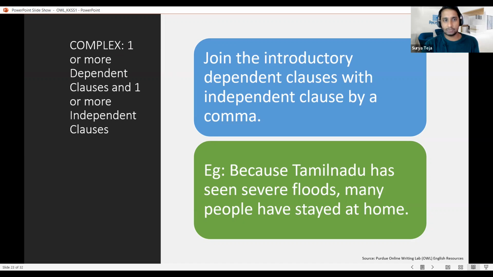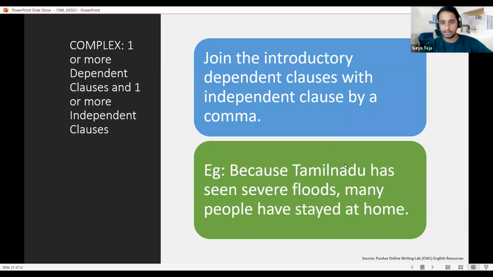But in a complex sentence, what happens is we have one or more dependent clauses, or sometimes we have one or more independent clauses along with one or more dependent clauses. So in this particular case, we see that there is a dependent clause and there is an independent clause. And in such a case, how to handle and how the communication has to be conveyed properly to the other person. So if you see the example, because Tamil Nadu has seen severe floods, many people have stayed at home.